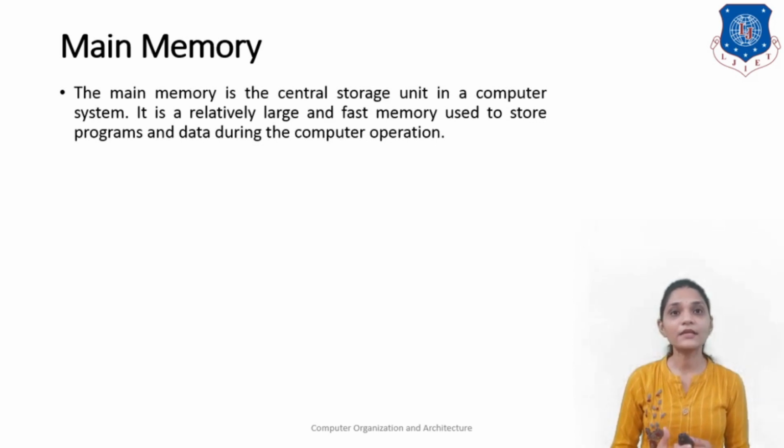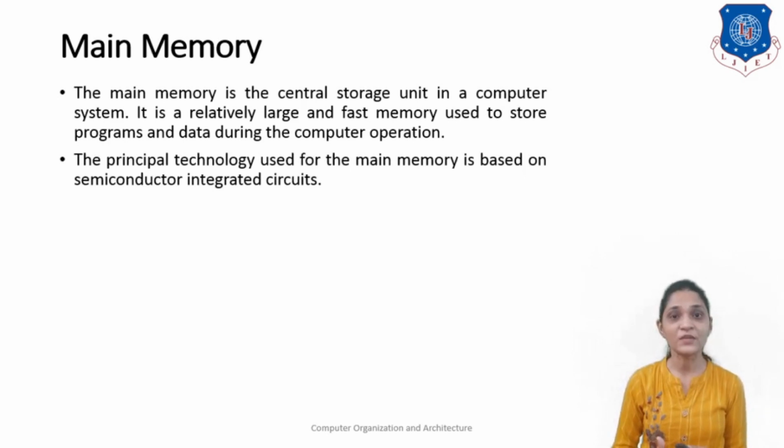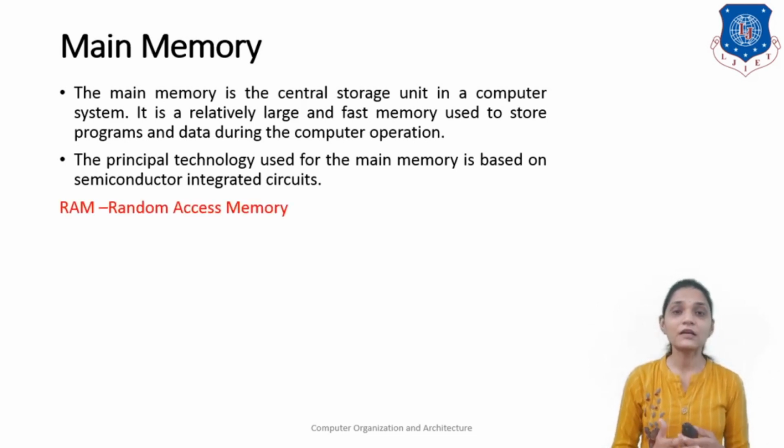So the main memory is the central storage unit in the computer system. It is a relatively large and fast memory used to store the program and data during the computer operation. The principal technology used for the main memory is based on semiconductor integrated circuits. Majorly we can use the RAM and ROM. RAM, that is random access memory, and ROM, that is read only memory. So let's first see RAM.